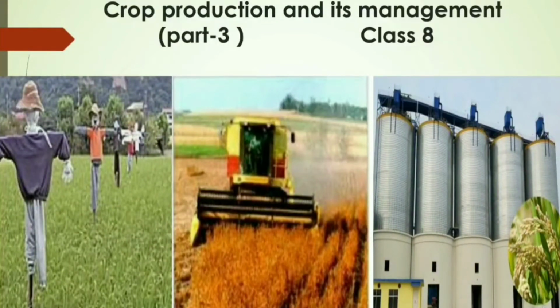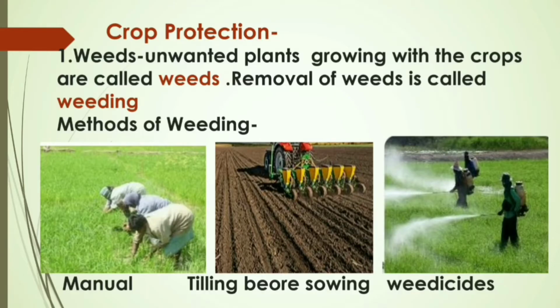Hello students, today we are going to start our chapter Crop Production and Management Part 3. In this part we are going to discuss various activities to be performed to protect our crops. Unless there is proper management to protect a crop against weed, insects, pest and pathogen, crop productivity cannot be enhanced. We need to perform various activities to protect our growing crops.